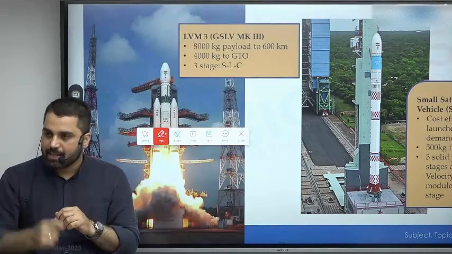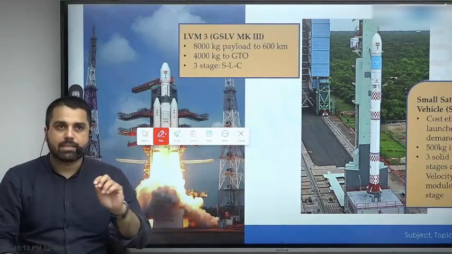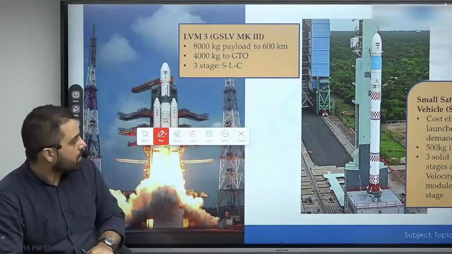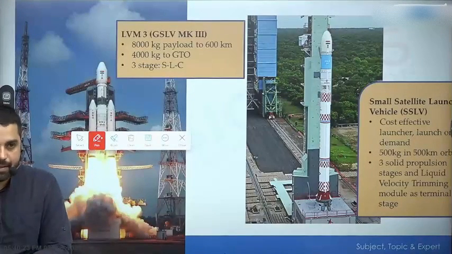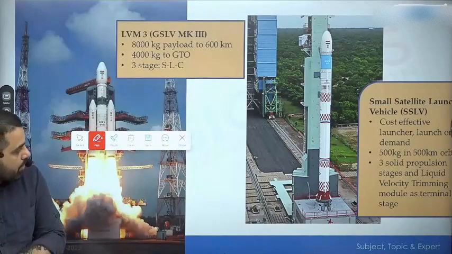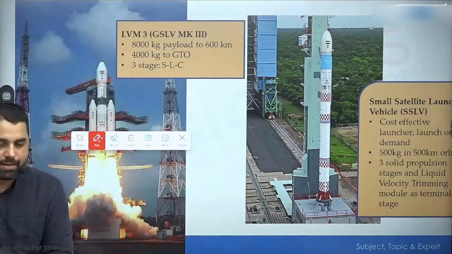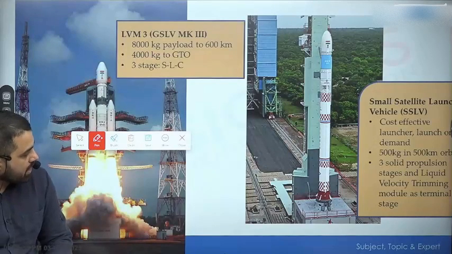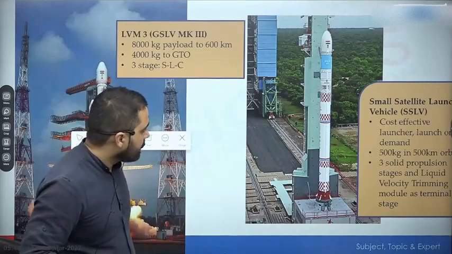So SSLV जो है, the purpose of SSLV is that its capacity is very less. First thing, capacity इसका बहुत कम है. The capacity is only 500 kg into 500 kilometer orbit, right? But nonetheless, it is a smaller rocket. Because the capacity is very less, even for a very small launch, we can plan it very fast, we can assemble it very fast, and we can launch it also quite easily. So a cost effective launcher with capacity of 500 kg into 500 kilometer orbit, 3 stages.